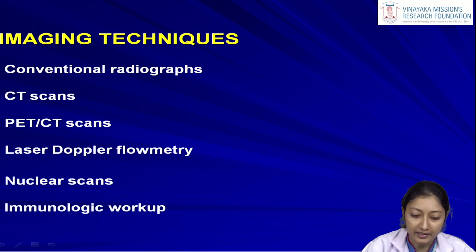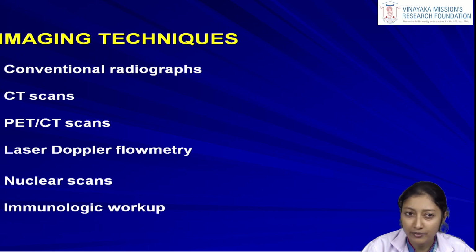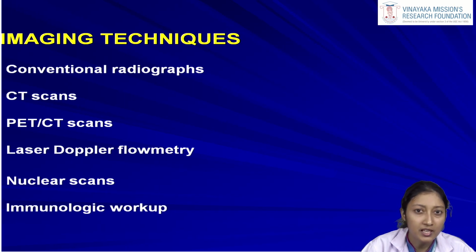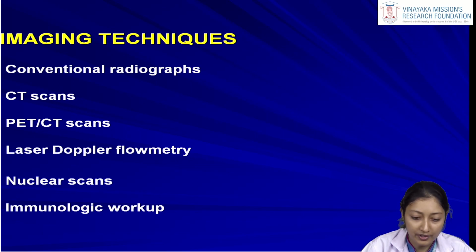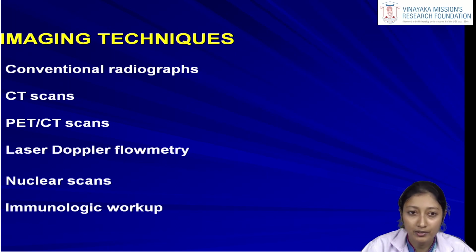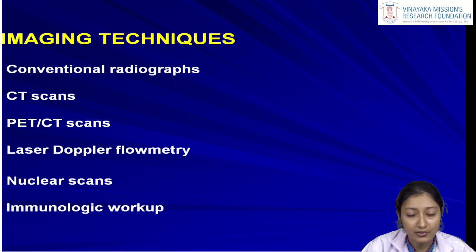What are the imaging techniques? When the patient comes with the chief complaint of a vague pain, maybe with some odontogenic source or some trauma history, and we are suspecting a case of osteomyelitis, then we can go for imaging techniques. Different techniques are there. If the patient is able to point out symptoms relating to a separate region, then we can ask for conventional radiographs like an IOPA or RVG.